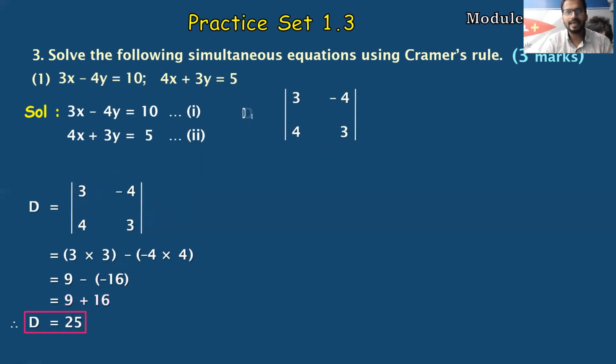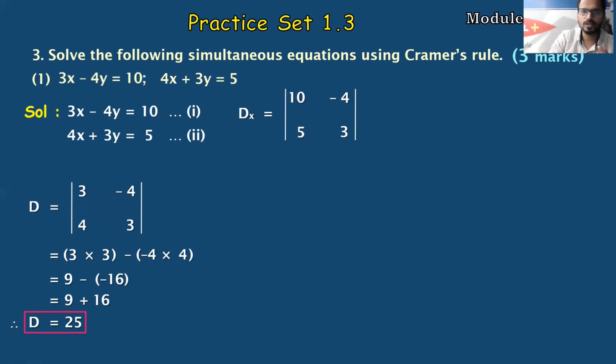Next I want Dx. So Dx, while teaching you, we have taught you: delete x. It's not the actual meaning of delete x, but for our understanding we can say it as delete x. That means the x part we have to delete, and you have to write the numbers present on the right hand side of the equal to sign, which are 10 and 5.